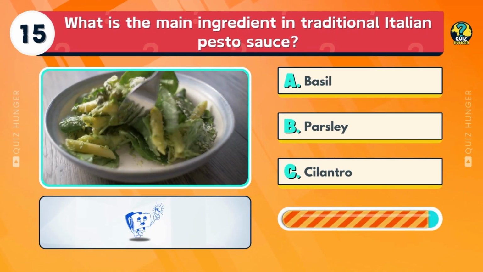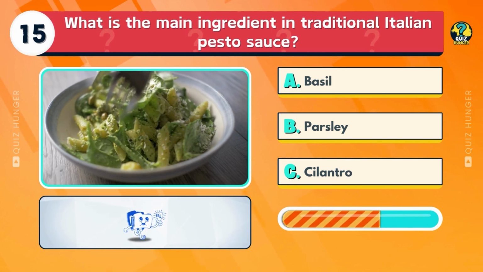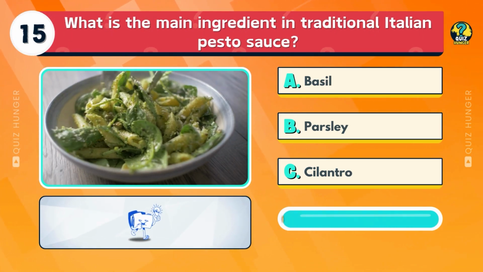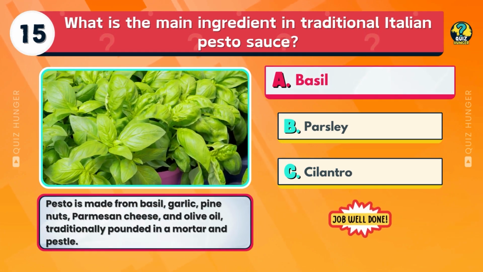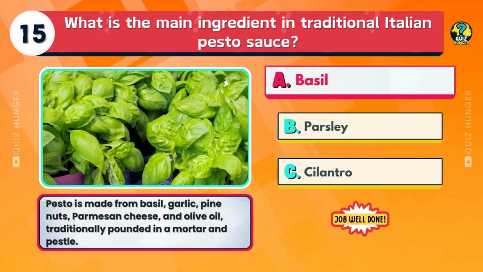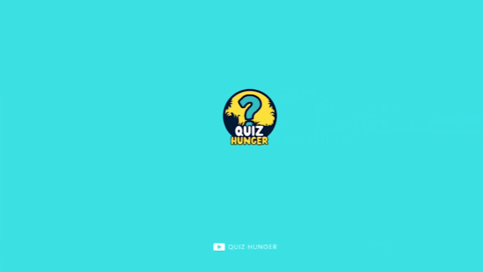What is the main ingredient in traditional Italian pesto sauce? Basil, parsley, or cilantro? Pesto is made from basil, garlic, pine nuts, Parmesan cheese, and olive oil, traditionally pounded in a mortar and pestle.